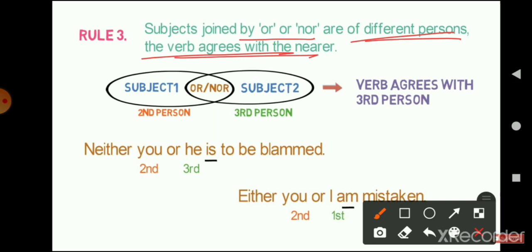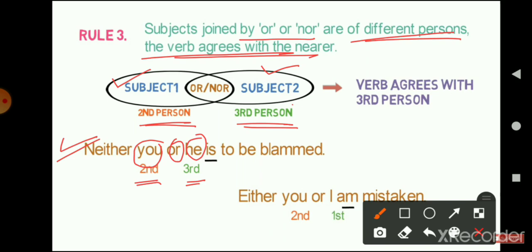Here you can see, let's say we take subject 1 in the second person and subject 2 in the third person, and both subjects are joined with or or nor. You can refer to this example. First example, neither you or he. Here you is the second person, and he is the third person subject. Both are joined, so the subjects are of different persons, one second and the other third.